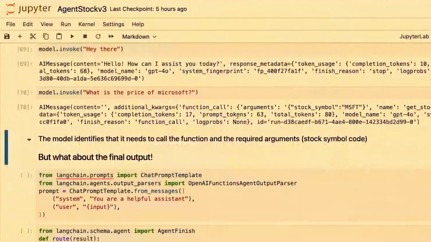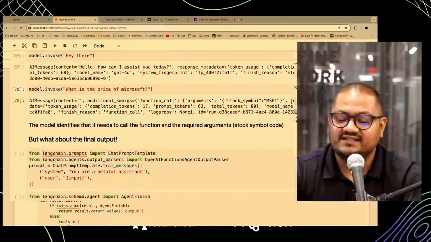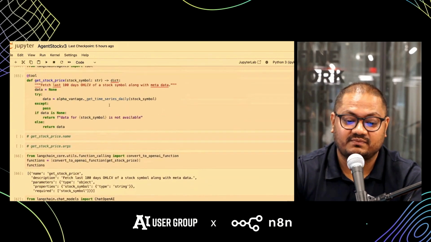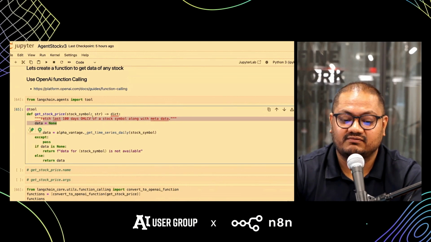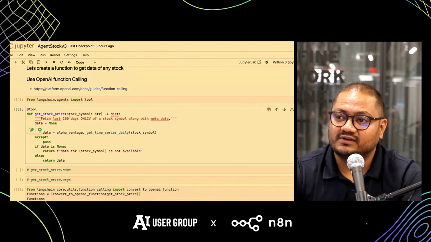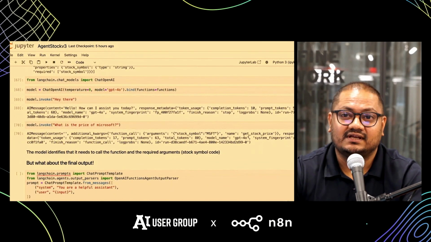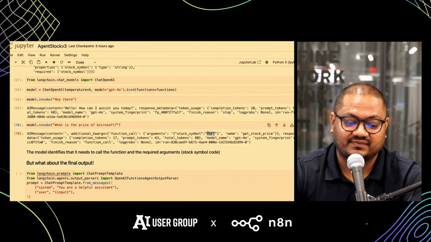But when we ask it, what is the price of Microsoft? One, it identifies that yes, it needs to call the function get stock price. Second, it finds the stock symbol for Microsoft, MSFT. We didn't feed it this information, it learned this information based on the docstring that we provided, right? The docstring mentioned that we are going to provide a stock symbol over here. So it found out the symbol for us, MSFT, and also told us that we need to use this function. That's all it is doing. It's not really calling the function. It's just identifying this is the function that we need to call with this particular argument, right?